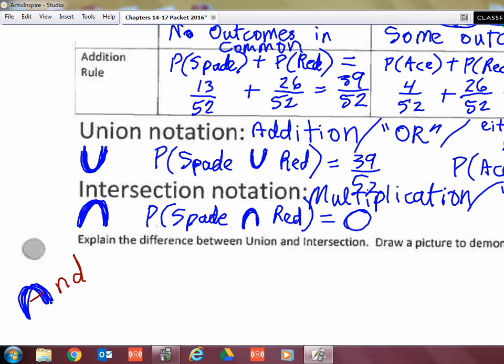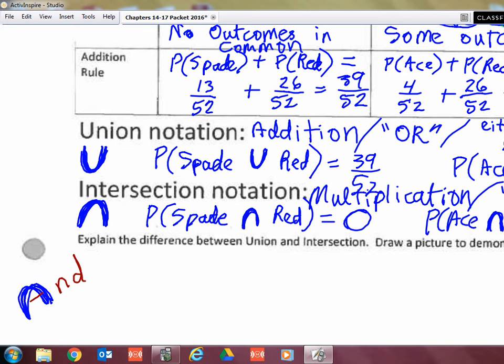Okay, let's do the other one. Probability of ace and red is how much? 2 out of 52. Very good, because there were 2 red aces.